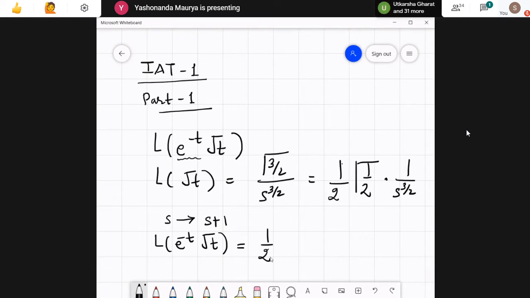Okay, by the way, what is this value? This is square root of pi. Now this turns out to be equal to, and here what I have is 1 upon s plus 1 raised to the power 3 by 2. So the correct answer over here is